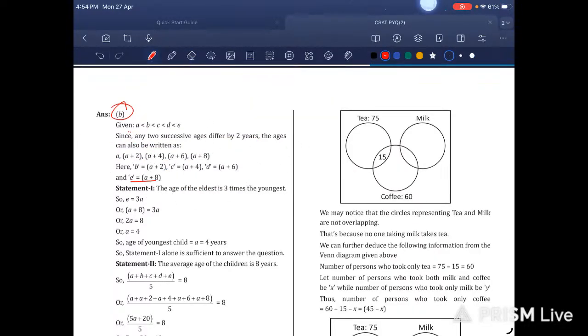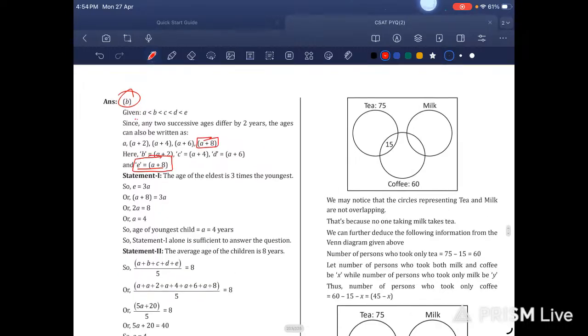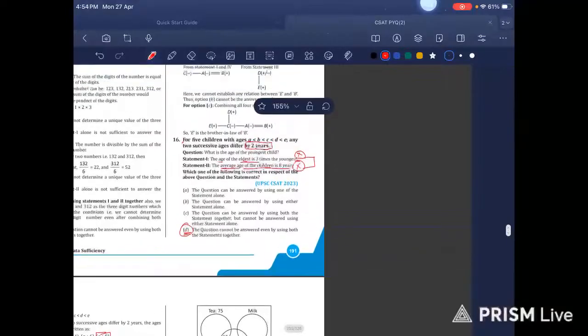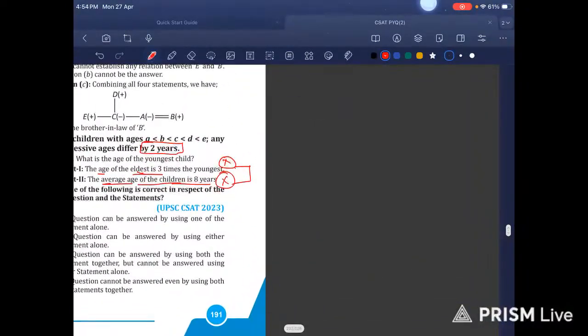E is equal to A plus 8. The age of the eldest is 3 times. Okay, so they have done it like this. A, A plus 2, A plus 4, A plus 6, A plus 8.